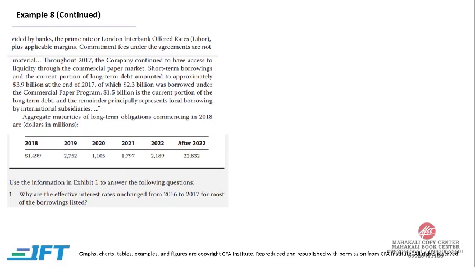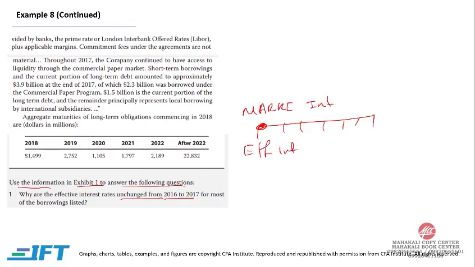Now let's read the first question. Use the information in Exhibit 1 to answer the following question. Why is the effective interest rate unchanged from 2016 to 2017 for most of the borrowings listed? Now once the bond starts to pay, the market interest rate at time 0 is your effective interest rate. So the effective interest rate doesn't change.